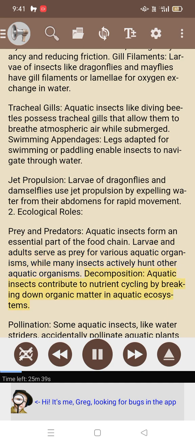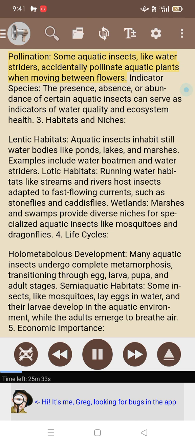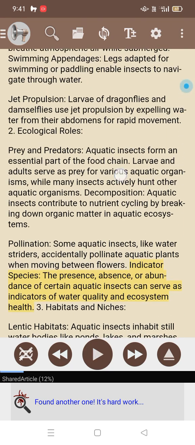Decomposition. Aquatic insects contribute to nutrient cycling by breaking down organic matter in aquatic ecosystems. Pollination. Some aquatic insects, like water striders, accidentally pollinate aquatic plants when moving between flowers. Indicator species. The presence, absence, or abundance of certain aquatic